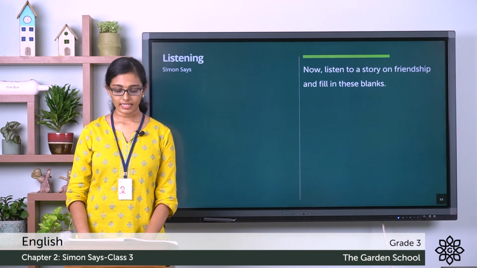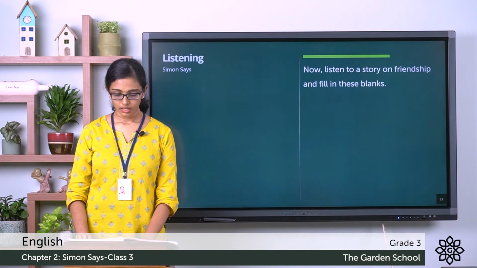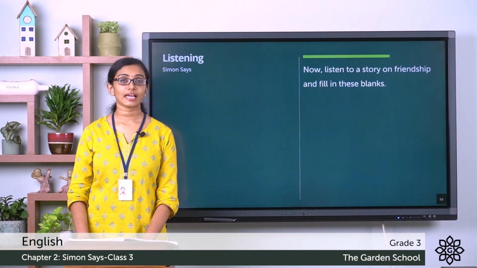It goes, The Ant and the Dove. One day, an ant went to the bank of a river to drink water. Sadly, the ant slipped and fell into the river. "Help! Help!" it cried. "I don't know how to swim." The ant was about to drown, but a dove was perched on a branch of a tree that grew beside the river. The dove heard the ant's cries. She plucked a big leaf and dropped it in the river. The ant managed to climb onto the leaf. She reached the river bank and thanked the dove.